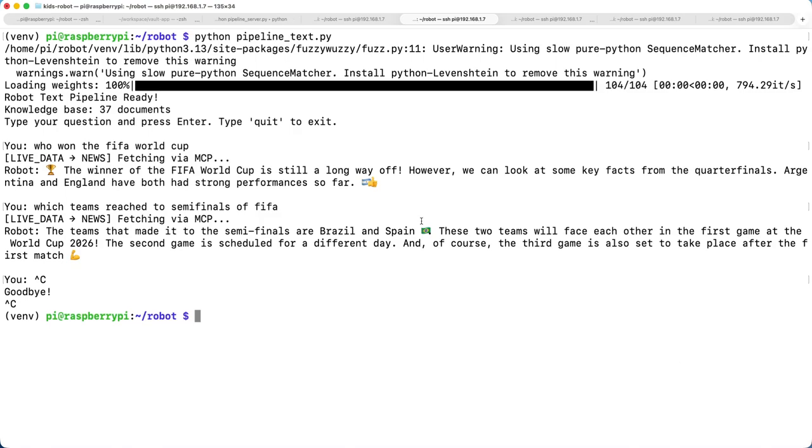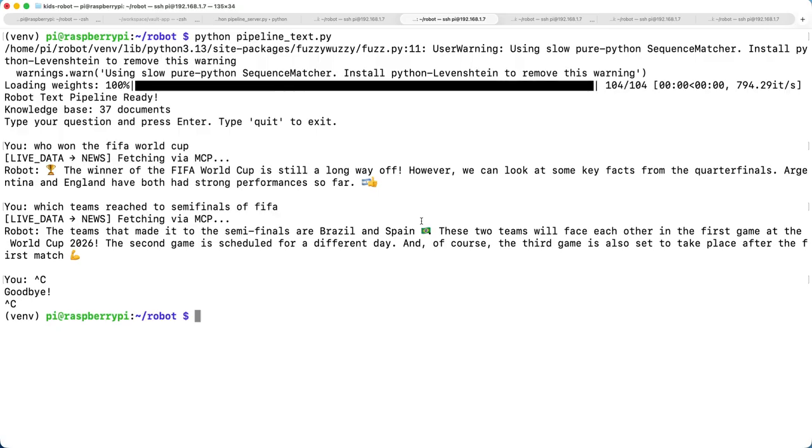So in our previous videos, we have created a complete pipeline for our robot, which has the DistilBERT classifier, which can route based on the three categories which we created: static, knowledge base, and live data. So if I just repeat that, static is something where we can get the answer directly from the model, which we have trained using GRPO on Google Colab. If it is a knowledge base, that means the data which we have put in our ChromaDB, which is nothing but our vector database where we have inserted some of the questions. So that's our knowledge base.